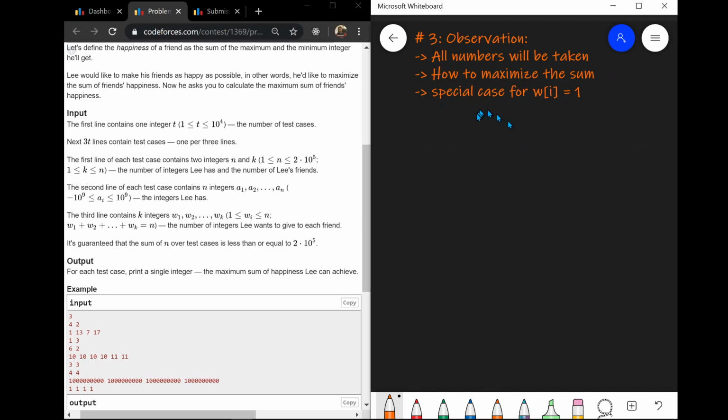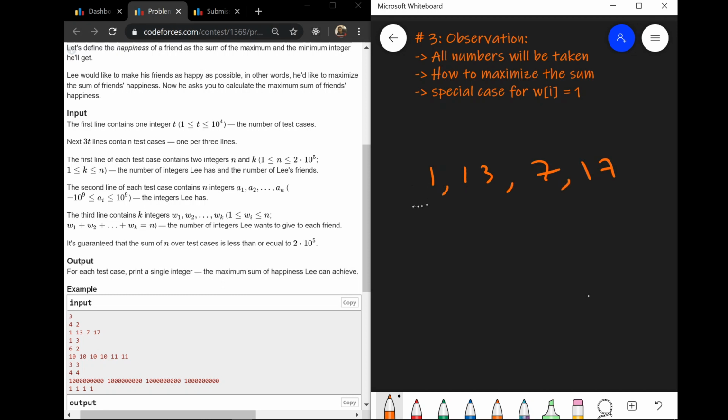Here we first need to make three observations. The first one is really simple but really hard to digest: all numbers will be taken. Suppose in this question he had brought four numbers: 1, 13, 7 and 17.